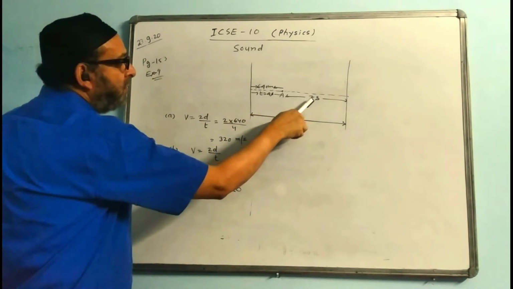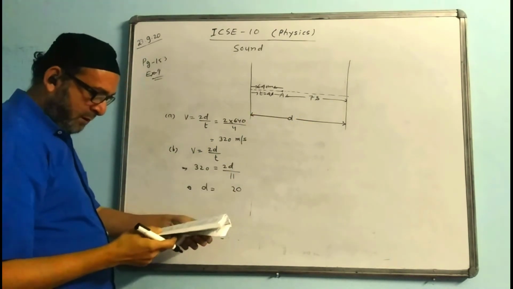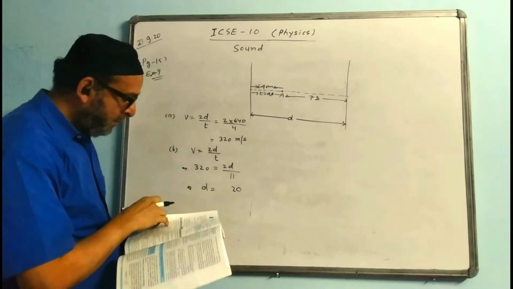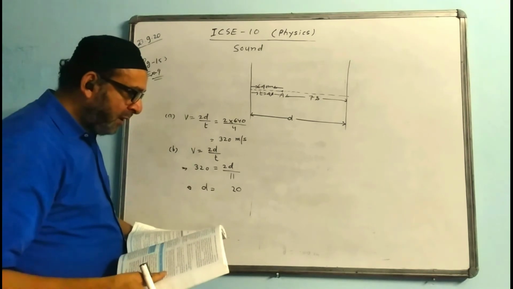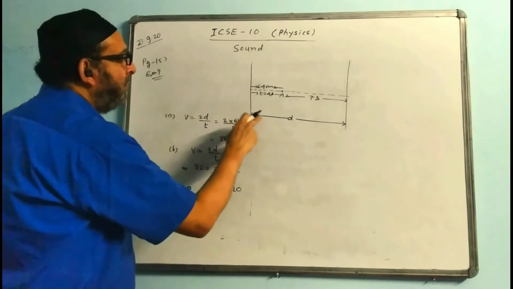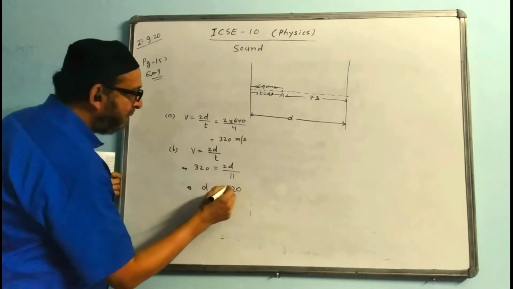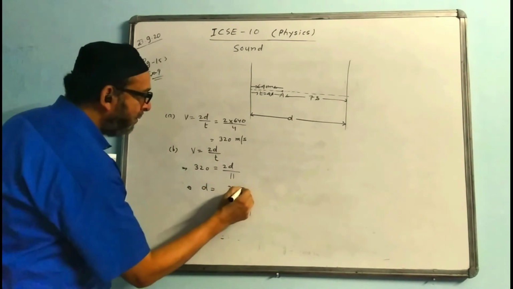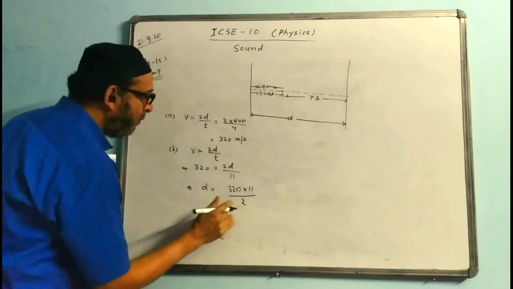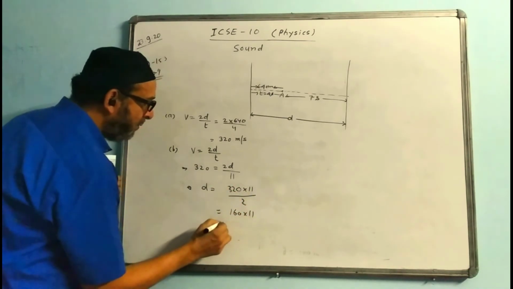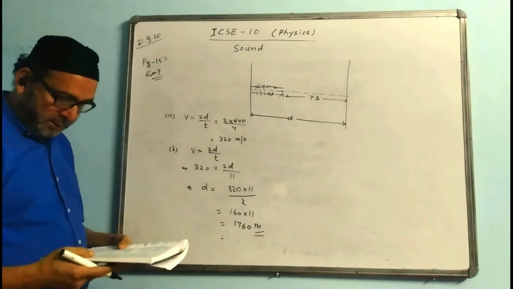The first part answer is 320, and for the second part we have to find the distance between the cliffs. Then the answer will come 320 into 11 by 2. Now cancel it, you get 160 into 11, and 1760 meters is the answer.